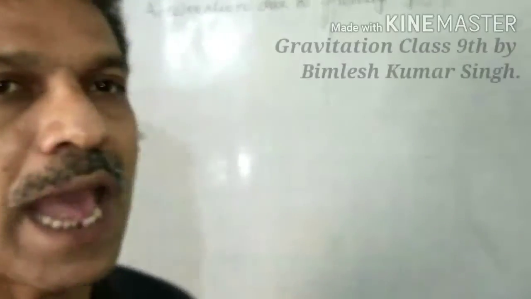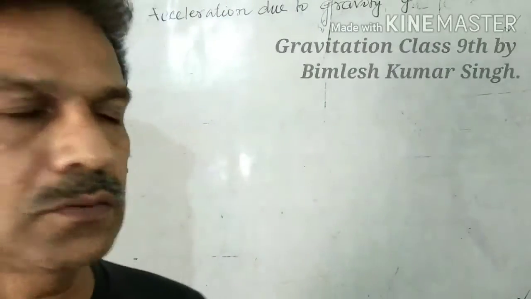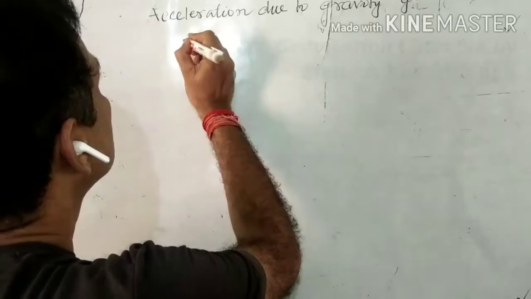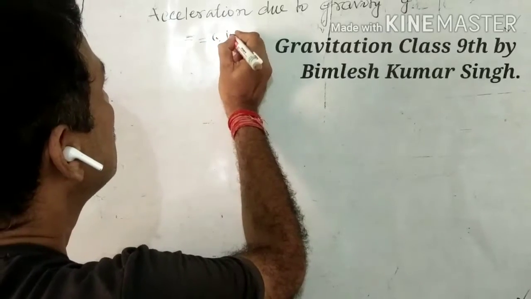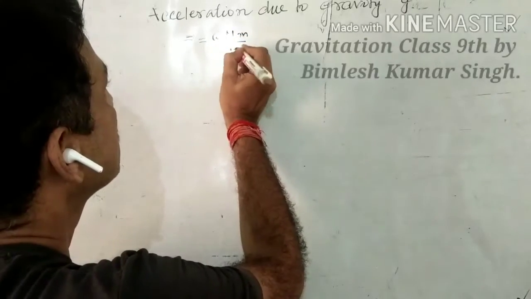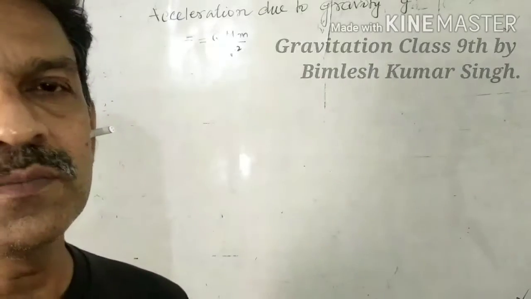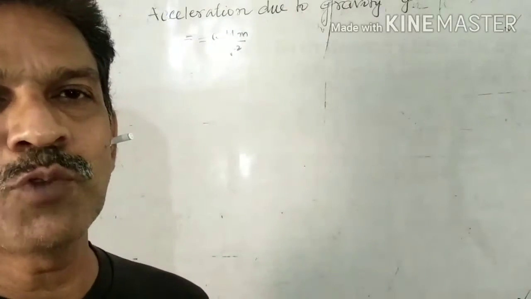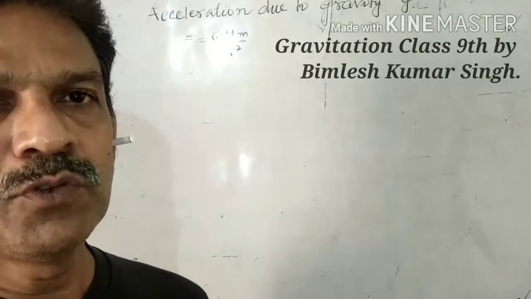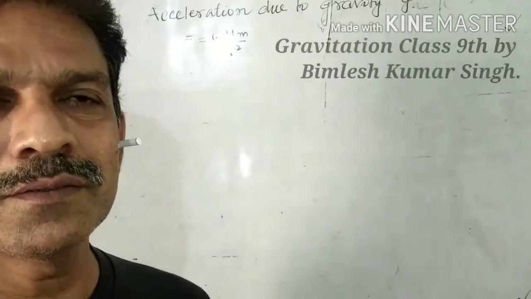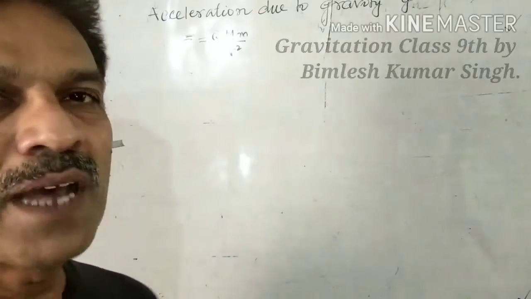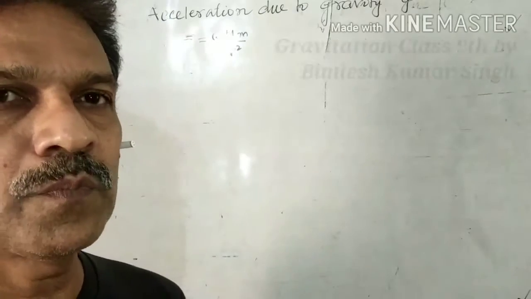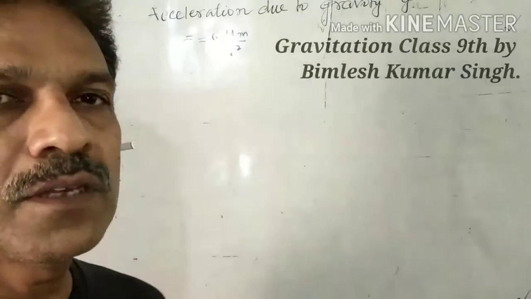Now see, as per Newton's law of gravitation, we have F equals G M m by r square. Here G is the gravitational constant, you know, its value is 6.67 newton meter square per kg square. Capital M means mass of the earth, small m means mass of the body, r means radius of the earth.